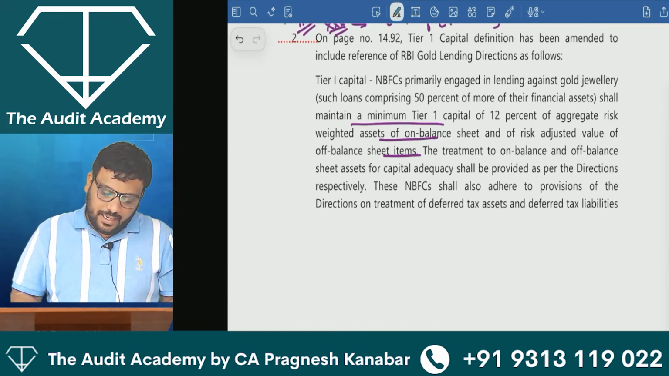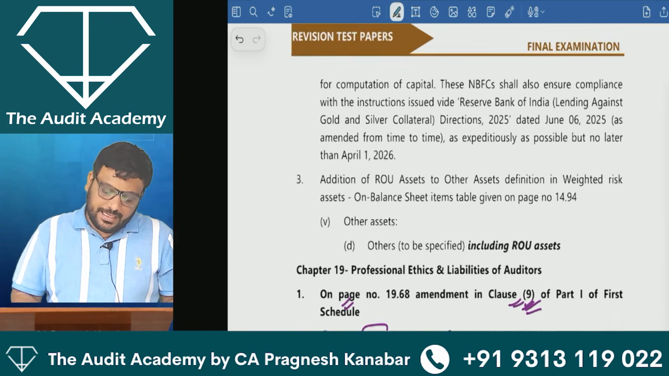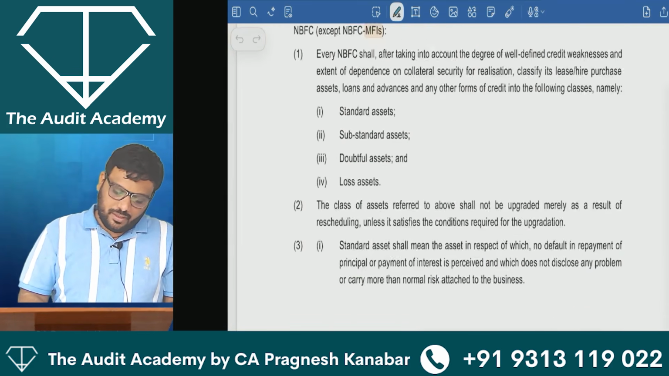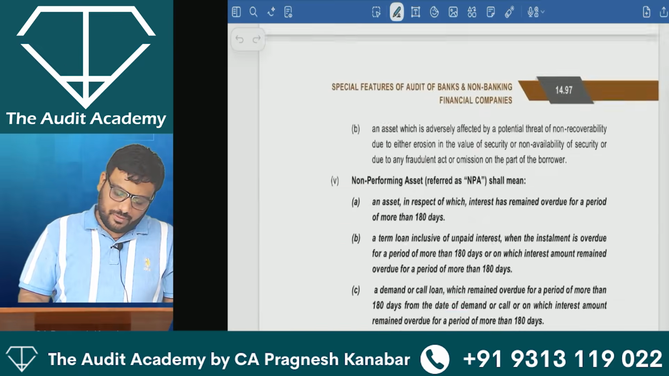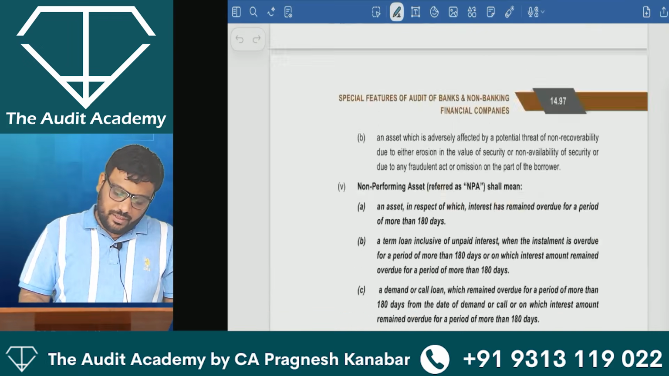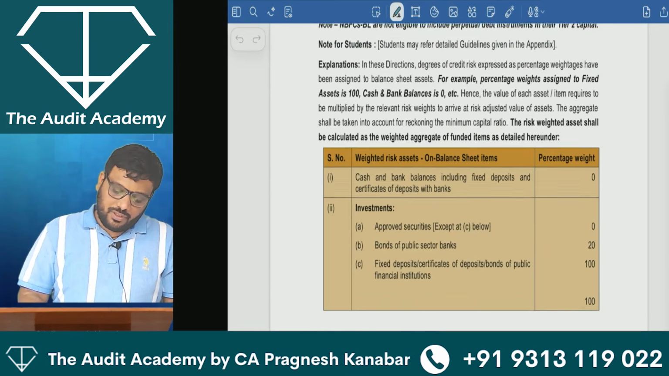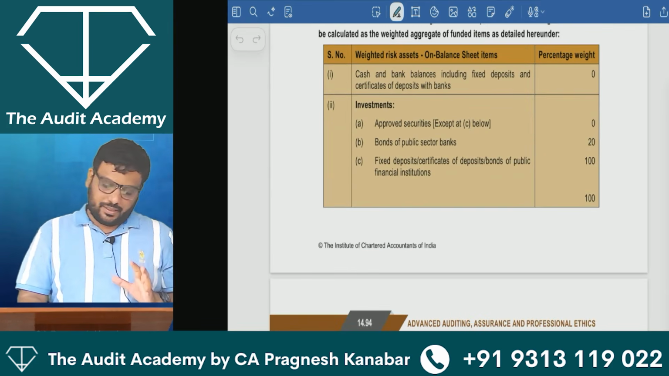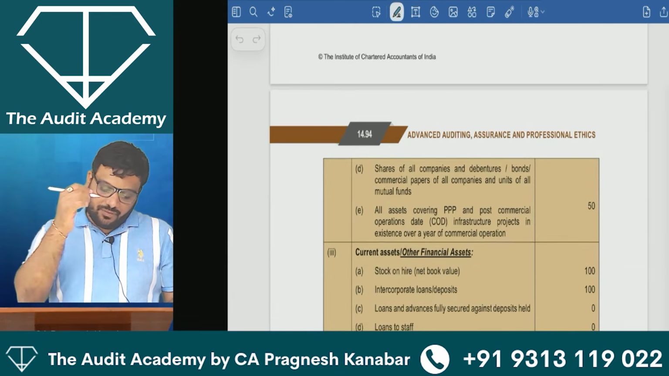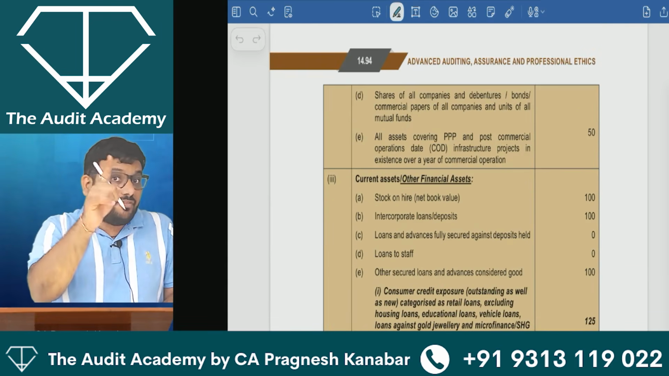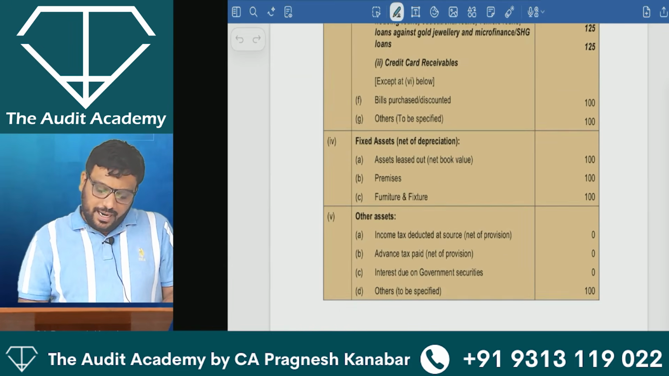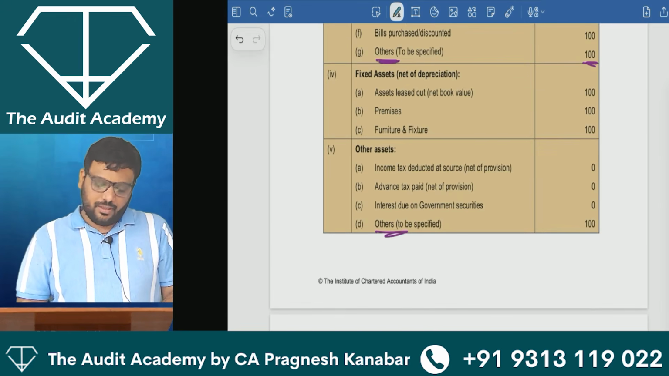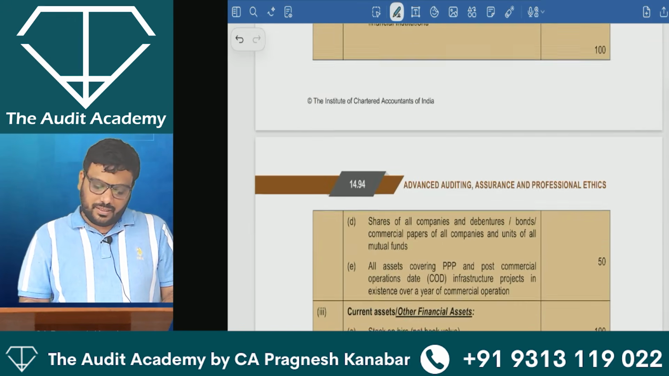That is one thing. Second, for this tier 1, tier 2 capital calculation, there is one very important figure which is called risk weighted assets. In that, we multiply assets by risk weightage. So in the module they have given this risk weightage, which was one of the September 25 MCQ questions also. In that, other assets had been given 100% risk weightage.